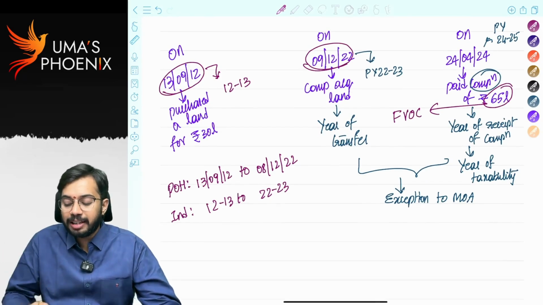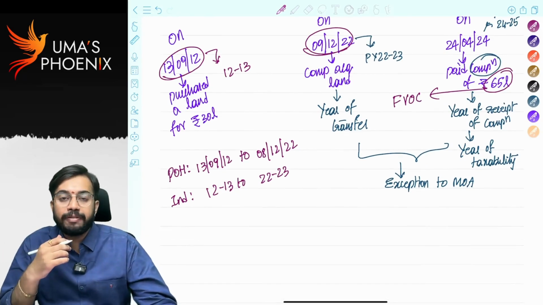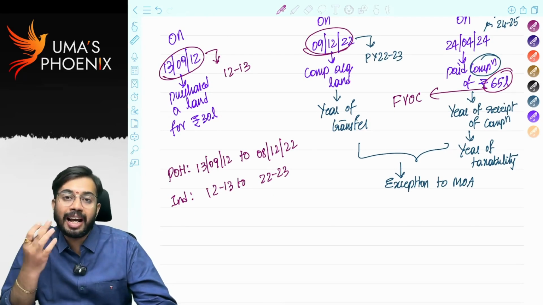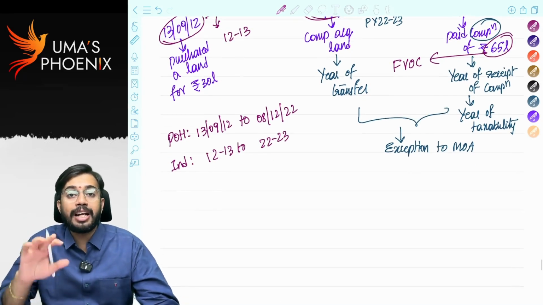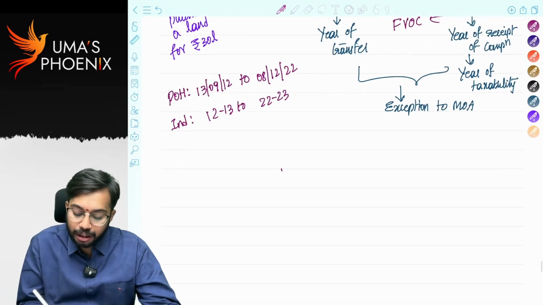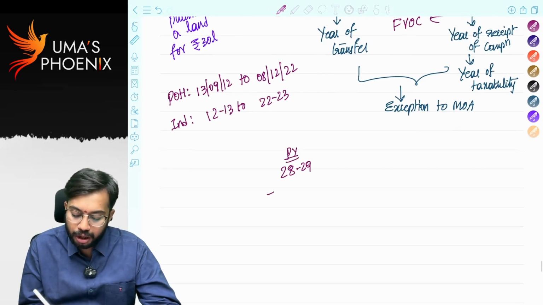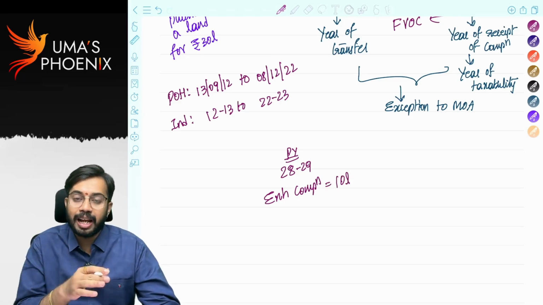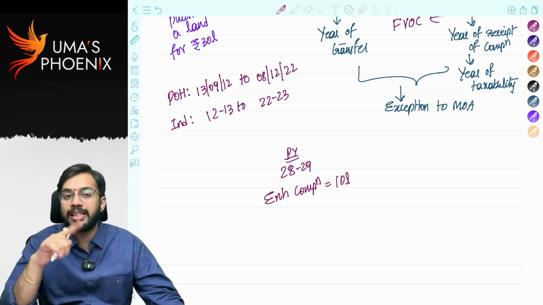Now let's say SSE is not happy with 65 lakhs compensation. SSE filed a case in the court for getting enhanced compensation. Court sanctioned enhanced compensation. In previous year 28-29, court gave enhanced compensation of 10 lakhs. That means along with 65 lakhs, additionally 10 lakhs, that means total 75 lakhs.